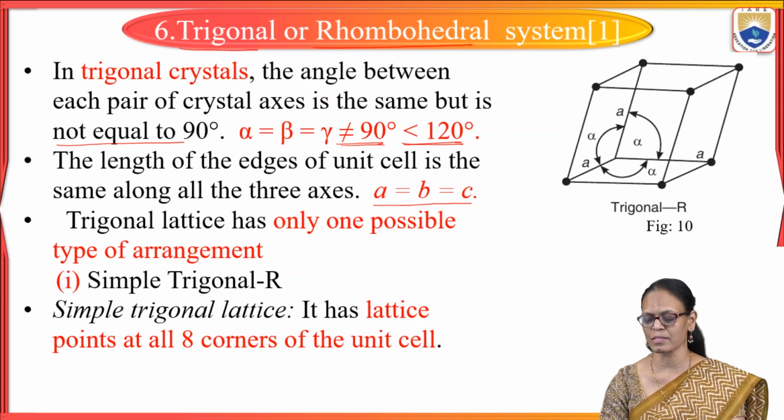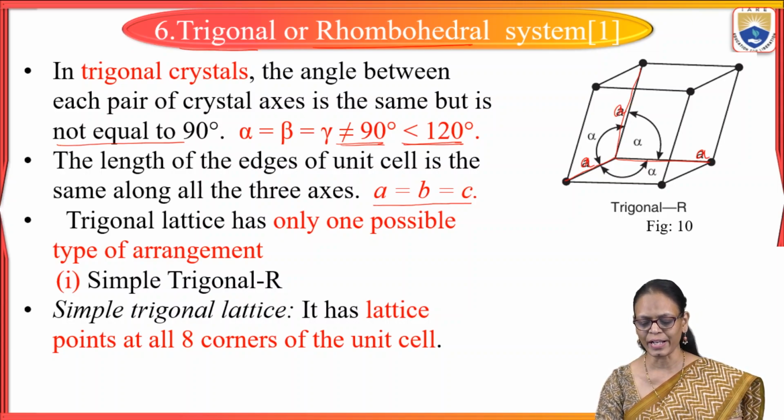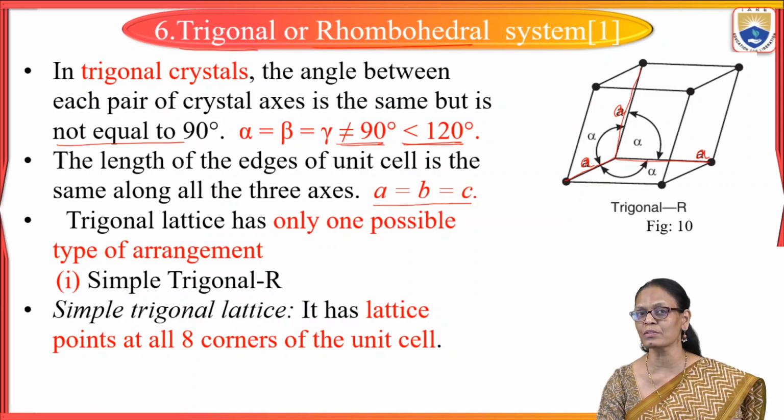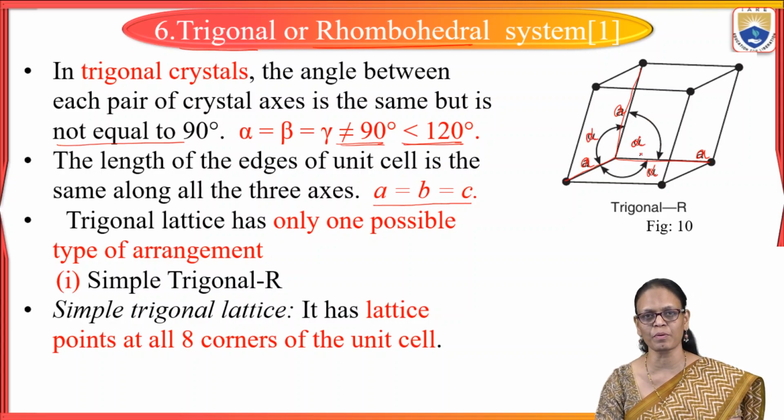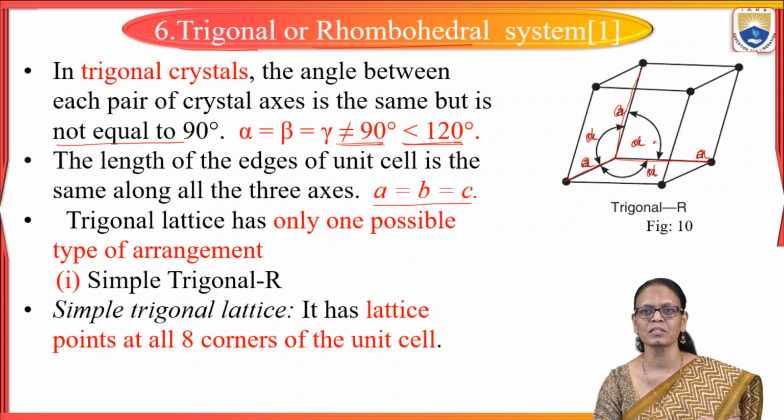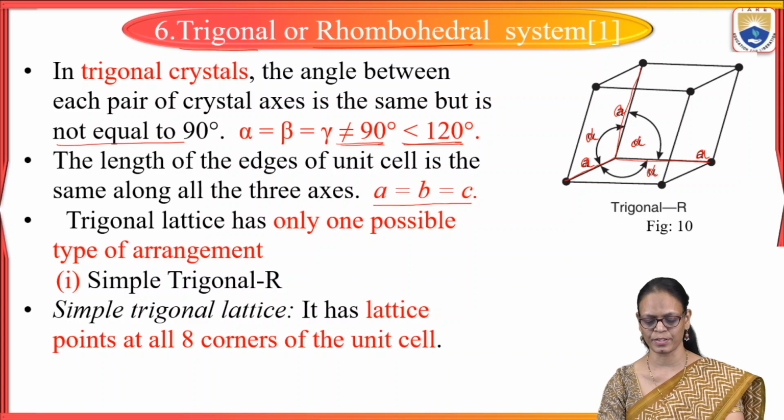So in the trigonal system, what we are seeing here, A equal to B equal to C. So we are writing them as A and A because they are equal. And the angles alpha, beta, gamma are equal but not equal to 90 degrees. So these angles alpha, alpha and alpha. Why are we writing all of them as alpha? Because they are equal. But the angle, if you see here, is not 90, less than 120.